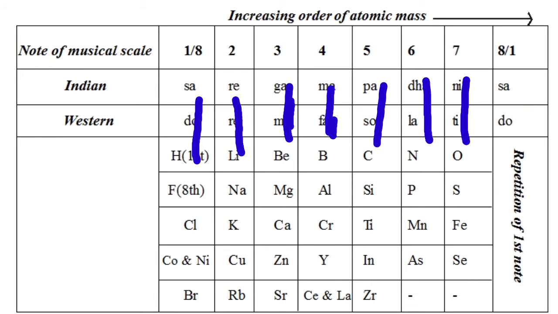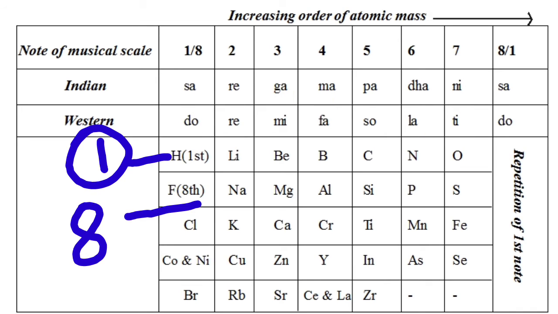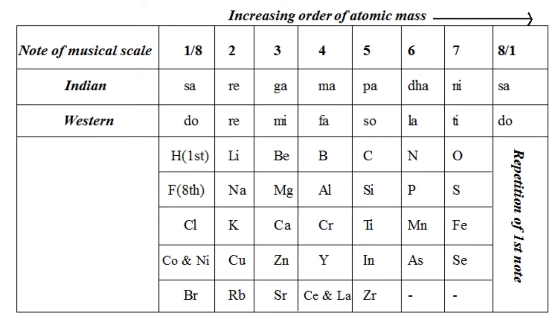Below the sa he arranged hydrogen, then below re lithium, like that ga beryllium, ma boron, pa carbon, da nitrogen, and ni oxygen. Afterwards the 7th element is completed, oxygen is the 7th element, and the 8th element again comes below hydrogen, that is fluorine. If you start with sa and end with sa, that means the 8th element. So if you start with hydrogen, it will end with fluorine.